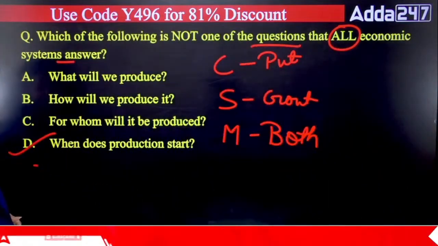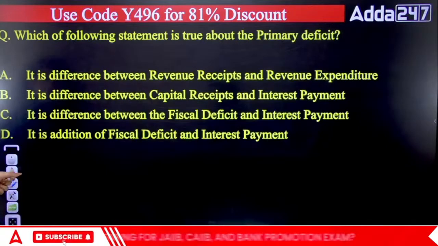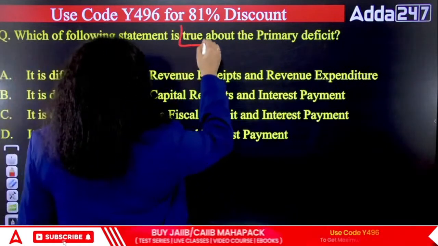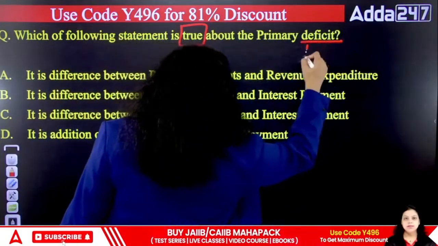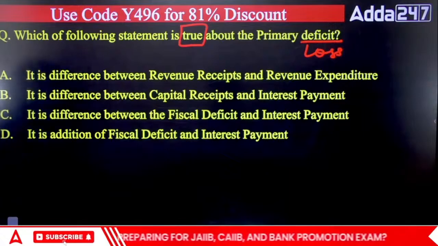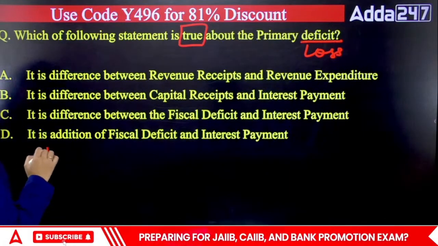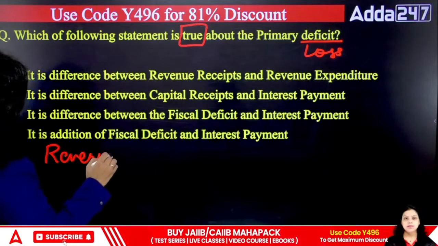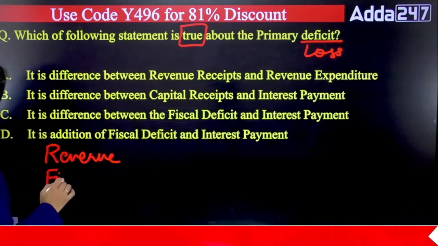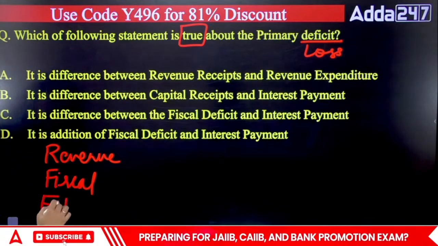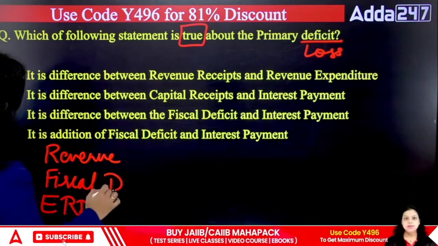Okay, now the second question. The second question is talking about which of the following statements is true about the primary deficit. Deficit means simply loss, and in the budget we have seen five types of deficit. First, we have the revenue deficit. Then we have the fiscal deficit. We have the effective revenue deficit. Effective revenue deficit is also there.